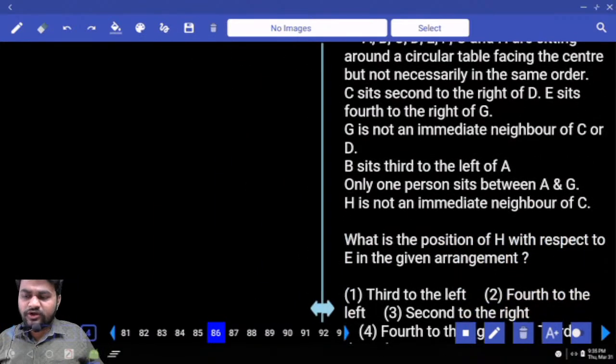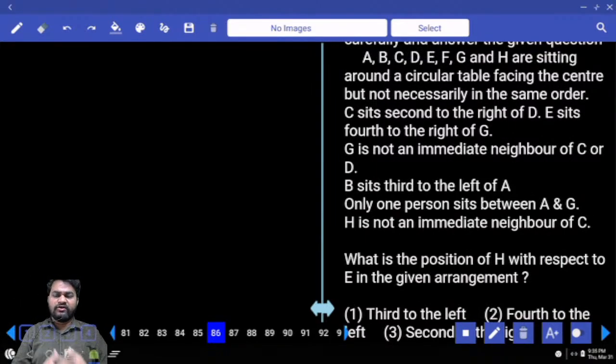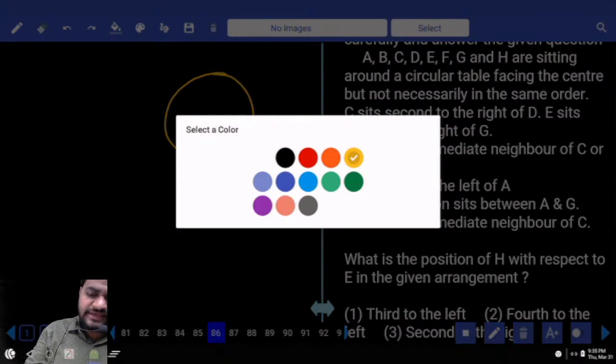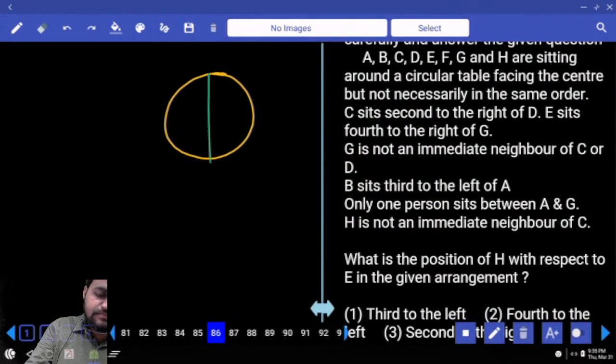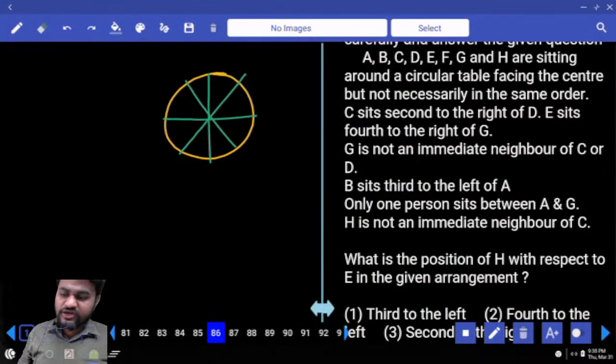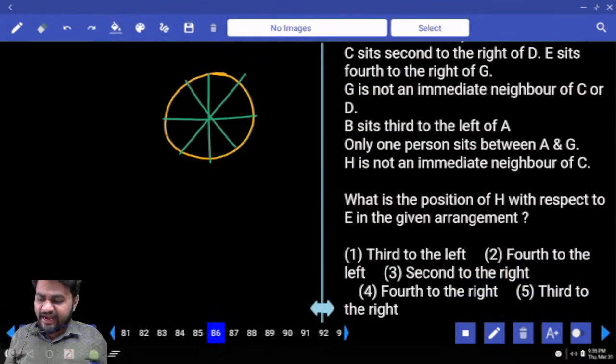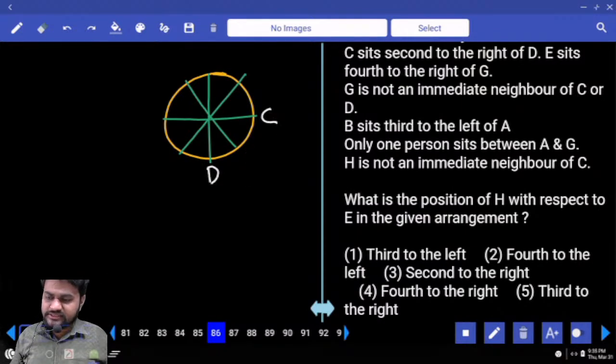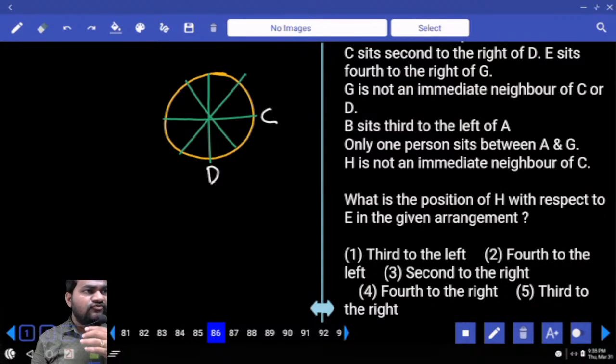Next, A to H, 8 letters are sitting around a circular table facing the center but not necessarily in the same order. We have total 8 persons around the circular table and they are facing center. First line, C sits second to the right of D. For example, D is here. C sits second to the right of D. First right, second right. Next, E sits fourth to the right of G.